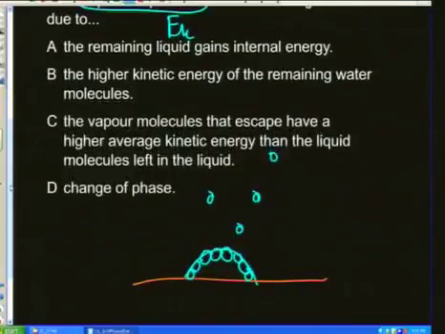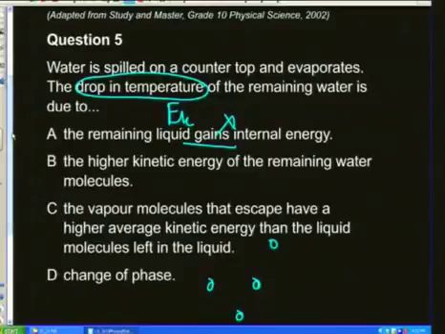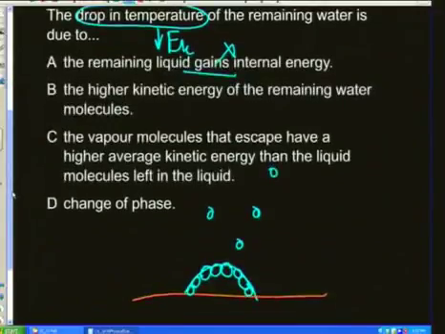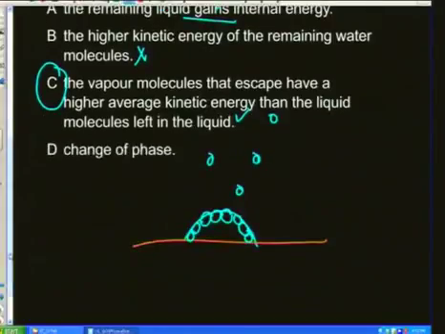And that change is due to the fact that the remaining liquid gains internal energy. Gains is definitely not right. The higher kinetic energy of the remaining water particles, no, because we are seeing this as a drop in temperature, which means it's going to be a lower kinetic energy. So that's not true either. The vapor molecules that escape have a higher average kinetic energy than the molecules that are left in the liquid. That is true. And no, we wouldn't see the drop in temperature with a phase change. So option C.